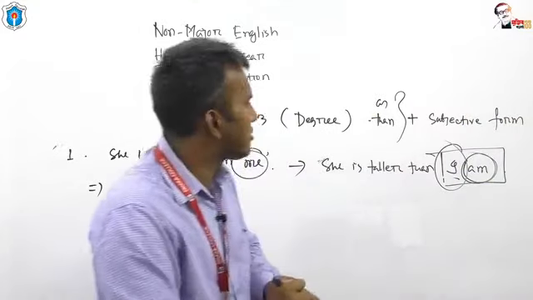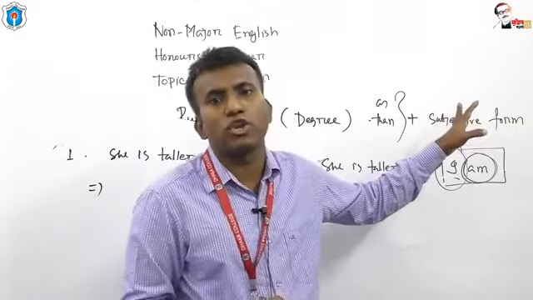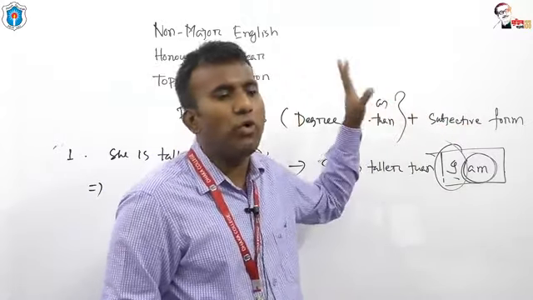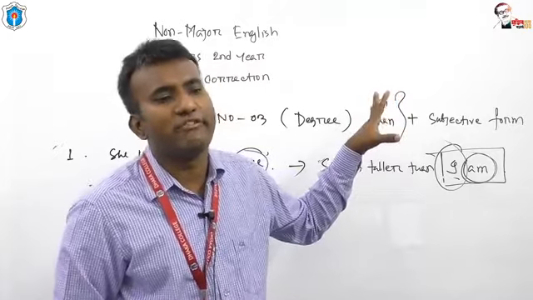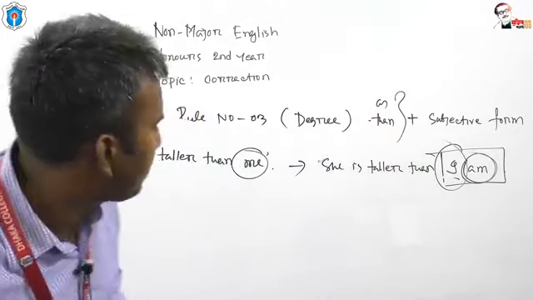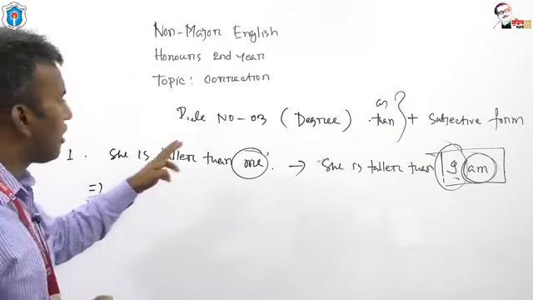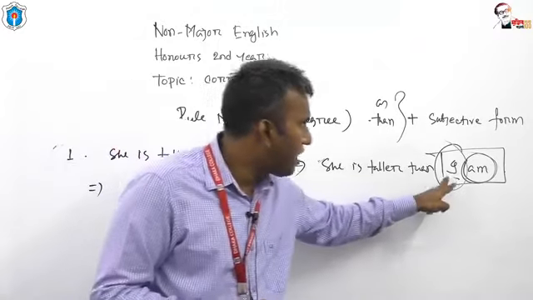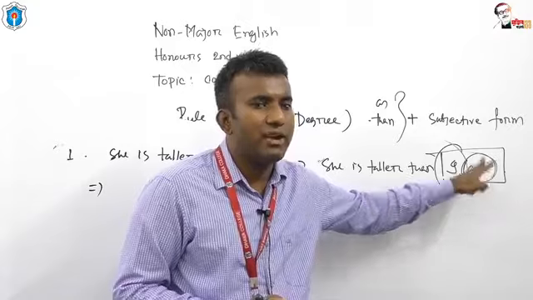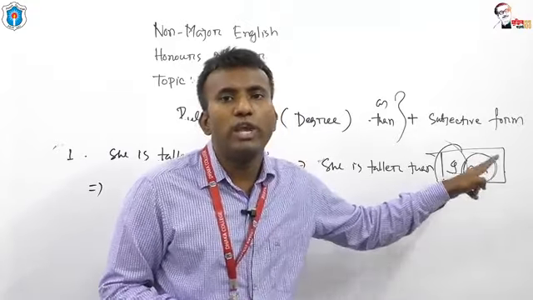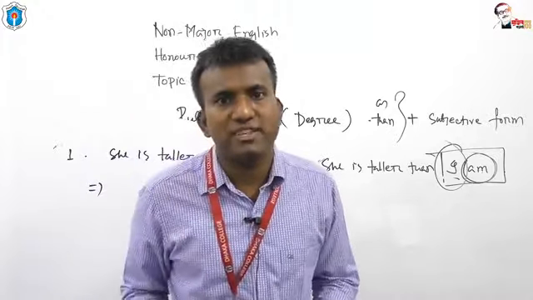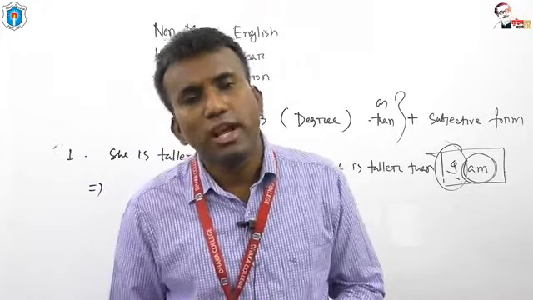Actually, this is not called subjective form, this is called nominative form. After than or as we have to use nominative form. So what should be the answer? The answer should be she is taller than I, because after I there is a verb, and we know that before verb we have to use the nominative form. That means in the place of a subject we should use nominative form.